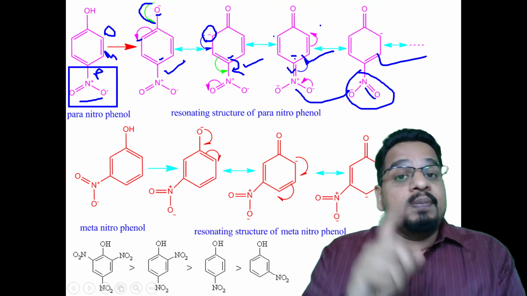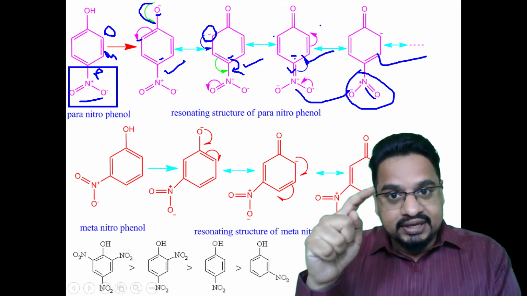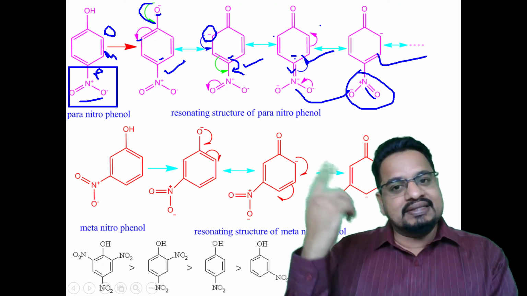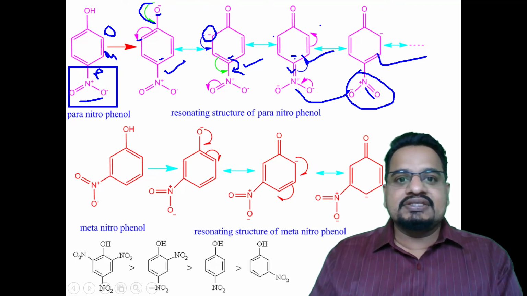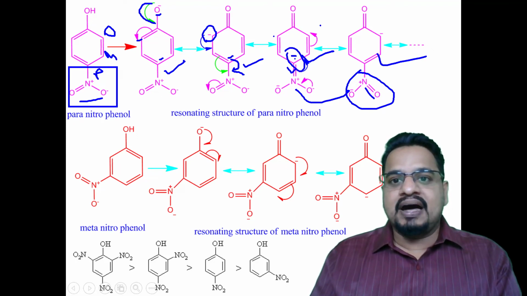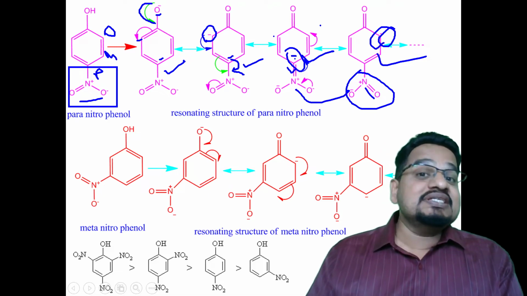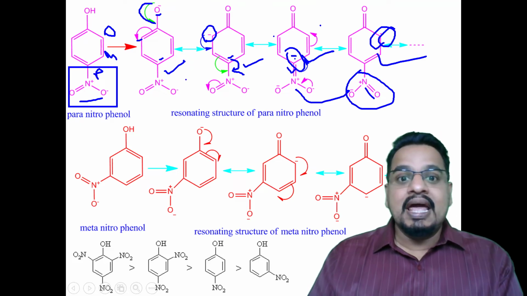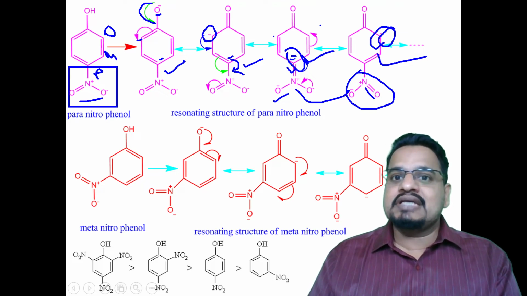Why? Because the oxygen having the negative charge gives it first to the ortho position, then para, then again to the ortho, you know this, isn't it? See here, it is ortho, here it is para, and again it is ortho, negative charge is there. So this transfer of electron is possible, but in case of NO2, the negative charge at the para position will be stabilized. How?